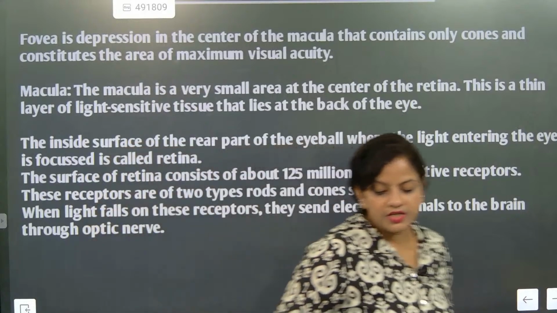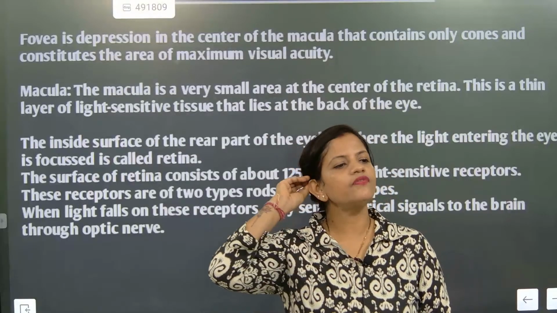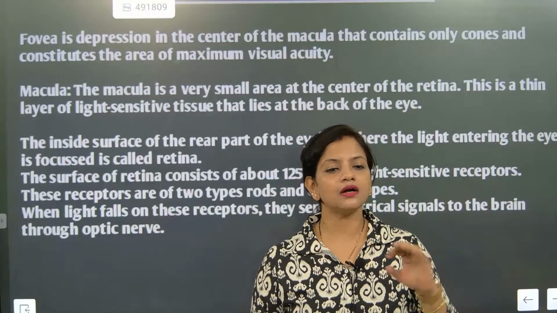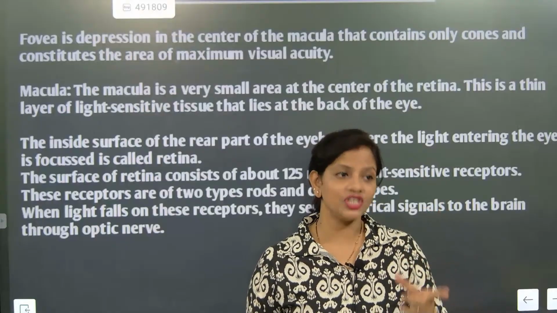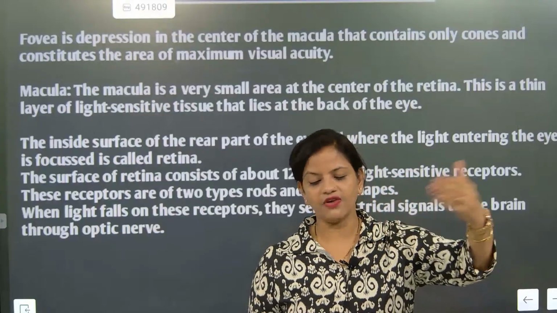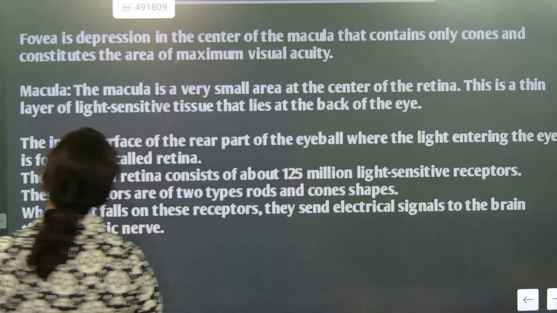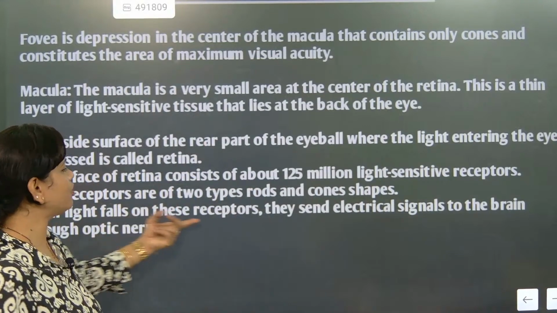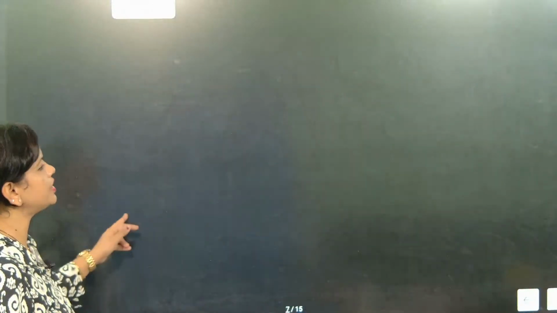Now look here, you need to understand one thing. A simple mechanism is there: when we have vision, when we see things, it's not only color, clarity is also there. Convergence will be there, focal length change will be there. Simultaneously, we can see far-off things and nearby things. Everything is done simultaneously, and it is done due to the retina. If somebody asks you, when light falls on these receptors, they send electrical signals to the brain. Let's talk about it from the beginning.